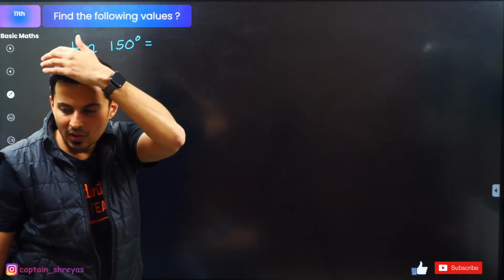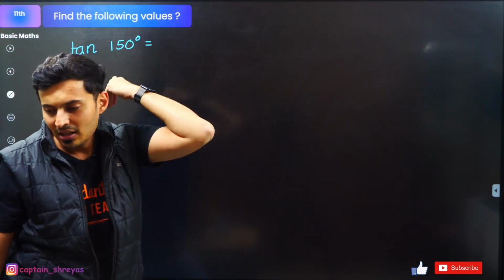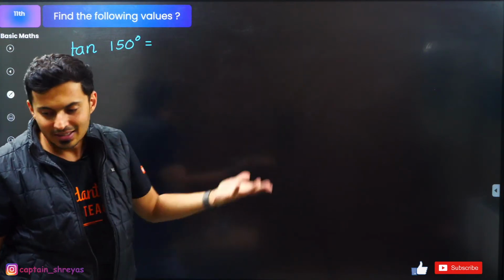Will I teach anti-log? No, Vignesh, anti-log is for boards. For NEET, it is not needed because you're not allowed to carry log books in the NEET exam.